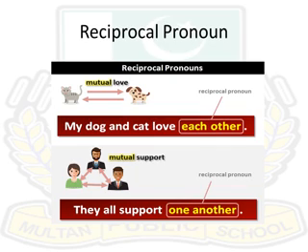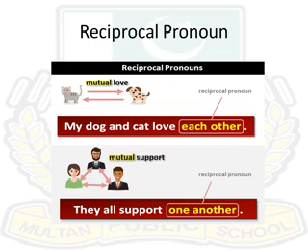Dear students, next one is reciprocal pronouns. These pronouns refer to an action in one direction and also back in the opposite direction. For example, they play with each other. The children looked at one another.